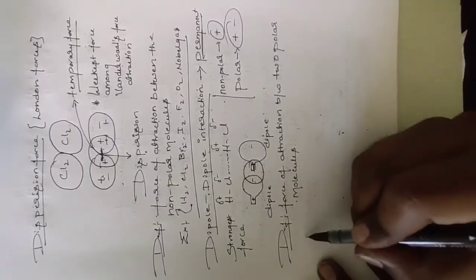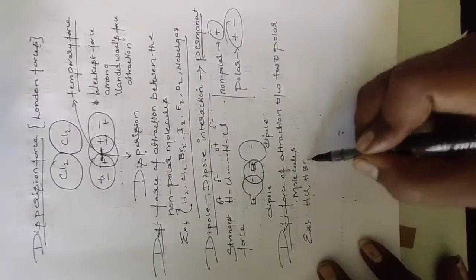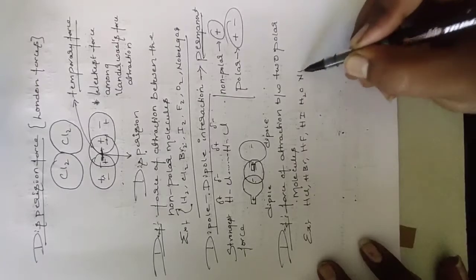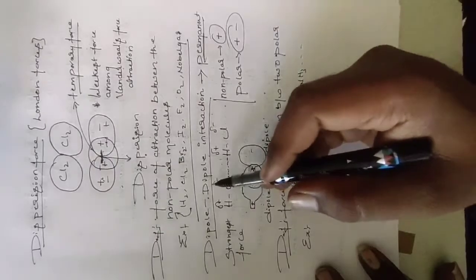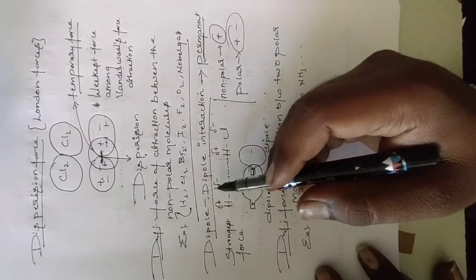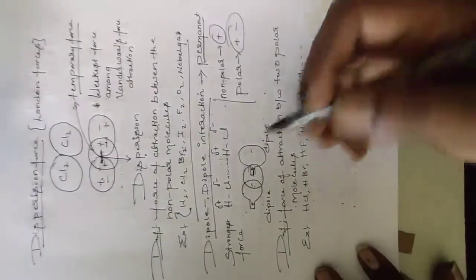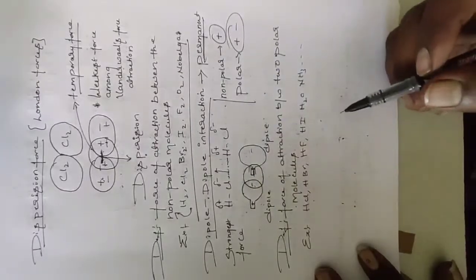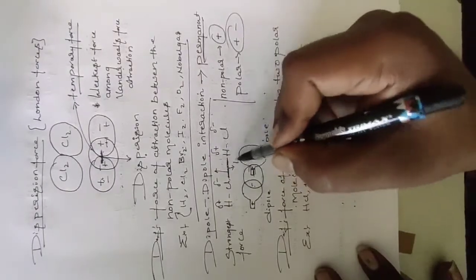Another very important point we discussed. We can write the example also: HCl, HBr, HF, HI, H2O, NH3 (ammonia), and so on. The dipole interaction may have another name, bonding force. This force is nothing but dipole interaction. This bond may also be called hydrogen bond.